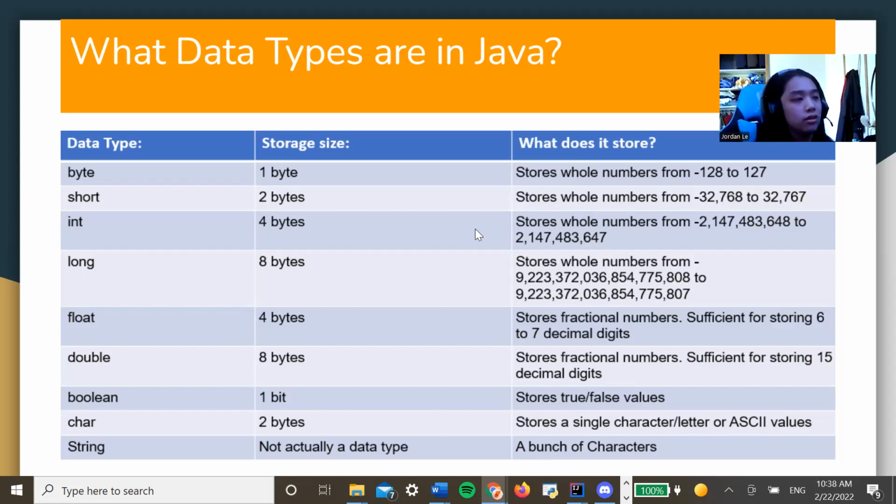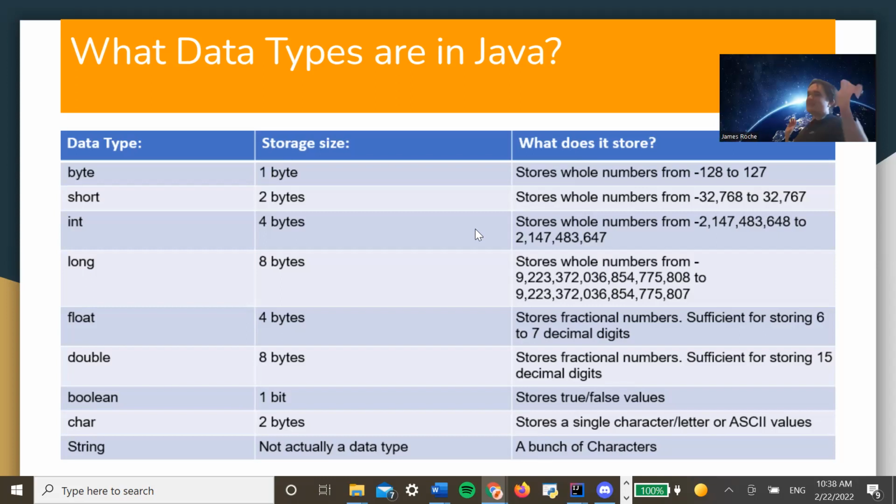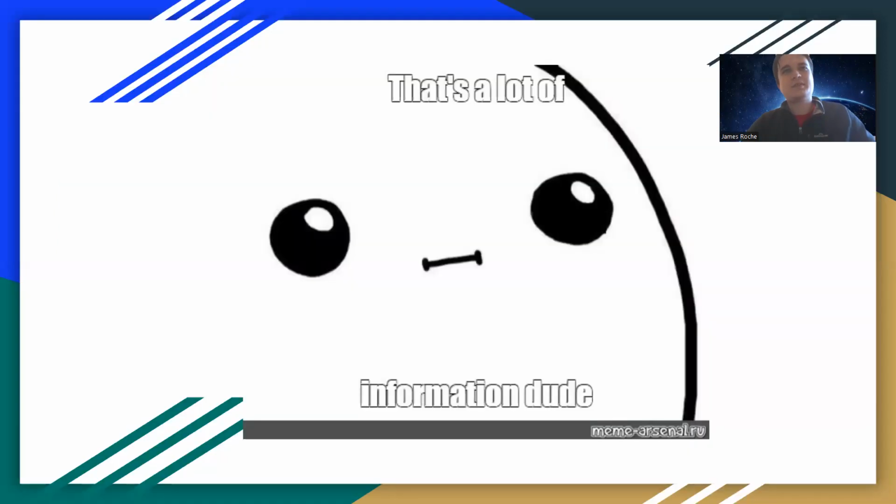Char are letters, numbers, and other characters like the exclamation mark. And string is a bunch of characters. They're not actually a data type, but they're essentially treated like one. Refer to this table as much as you want later on. Trust me, you're going to need it for the first couple of weeks. Next slide. So that's a lot of information.